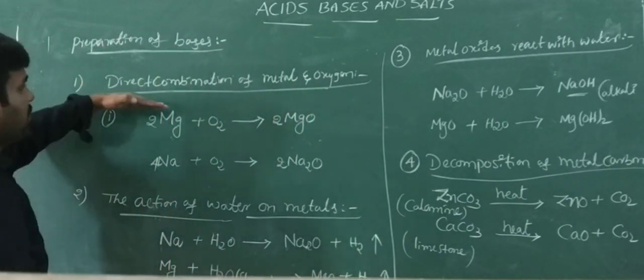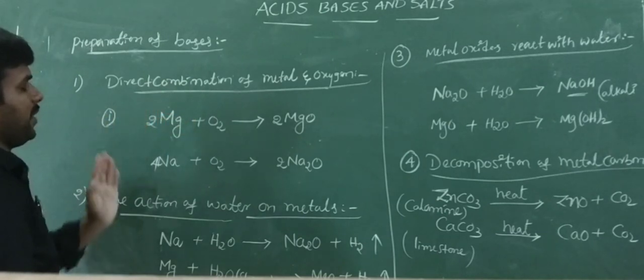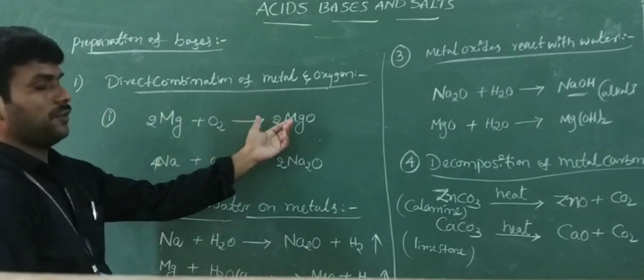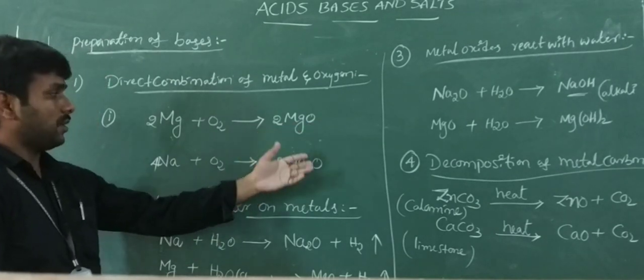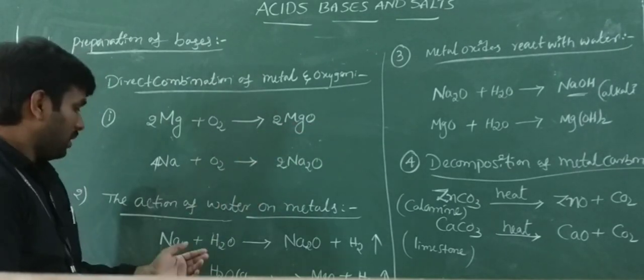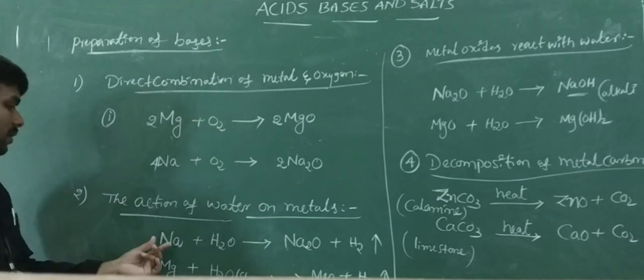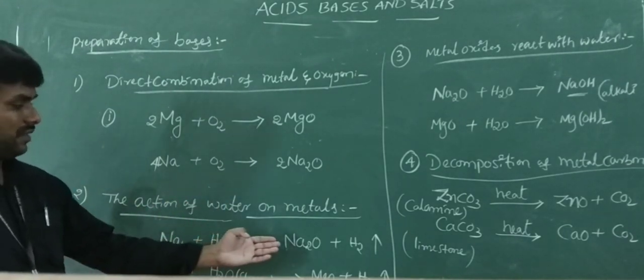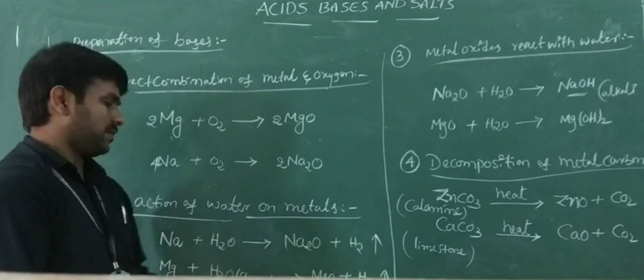Here we discuss the first one, direct combination of metal and oxygen. When metals are combined with oxygen to form their metal oxides, these metal oxides are basic in nature. And second, metals are combined with water to form metal oxides and hydrogen gas.